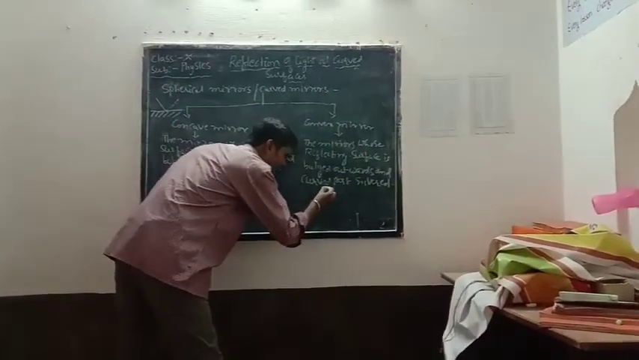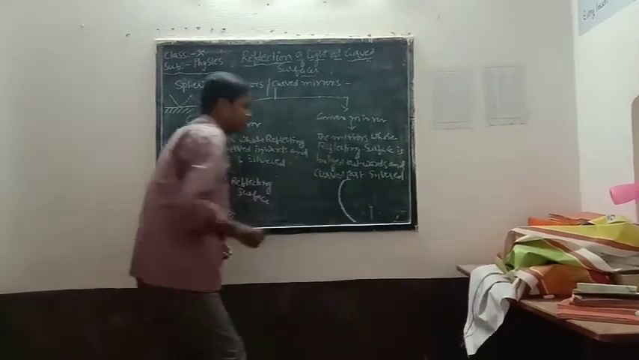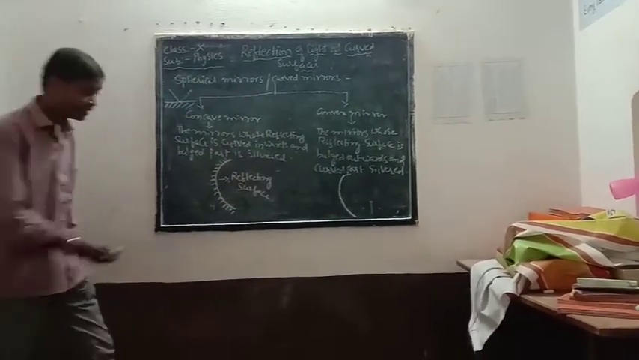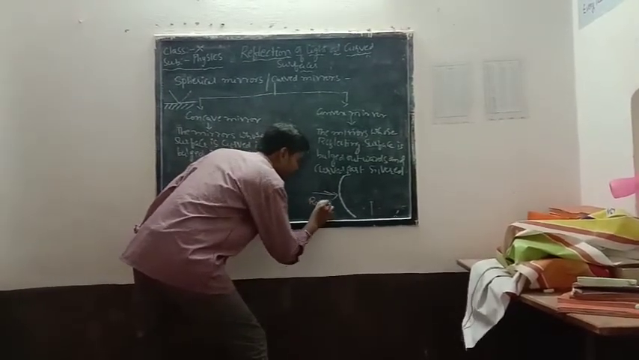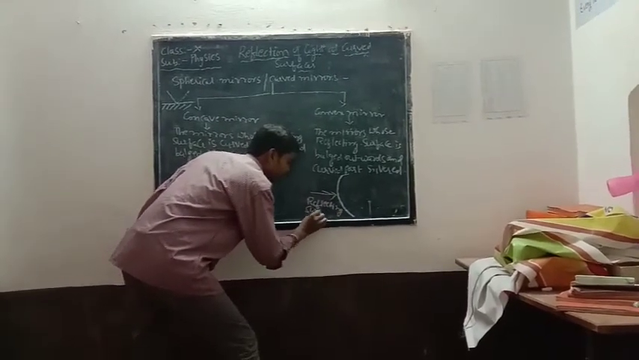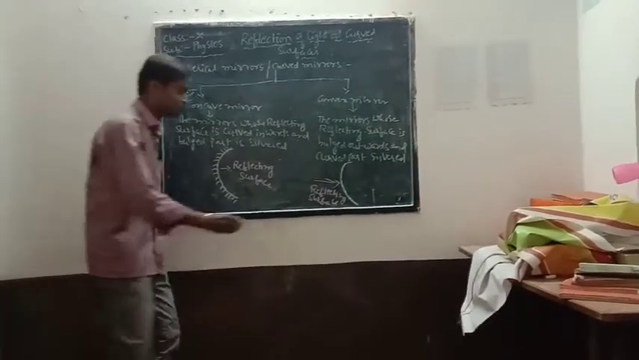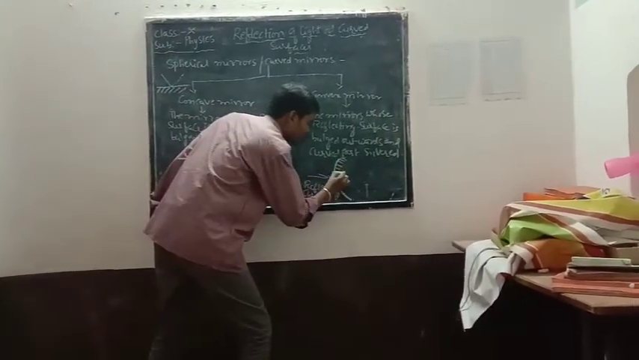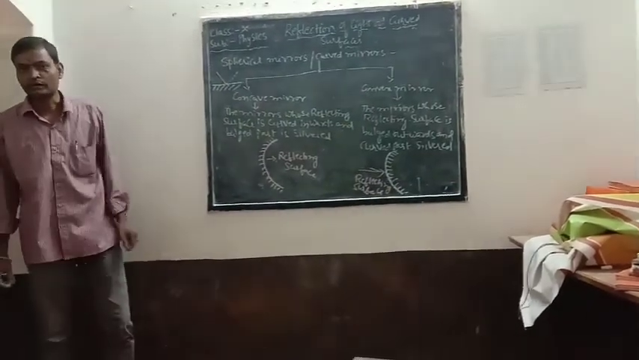How can we draw the convex mirror? Which one is the reflecting surface here? This is the reflecting surface, and the curved inwards part is silvered. So this is a convex mirror.